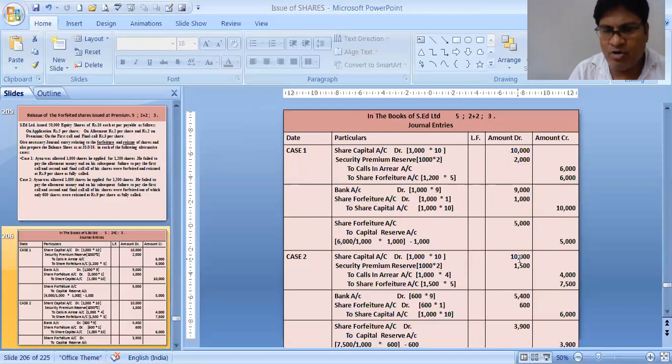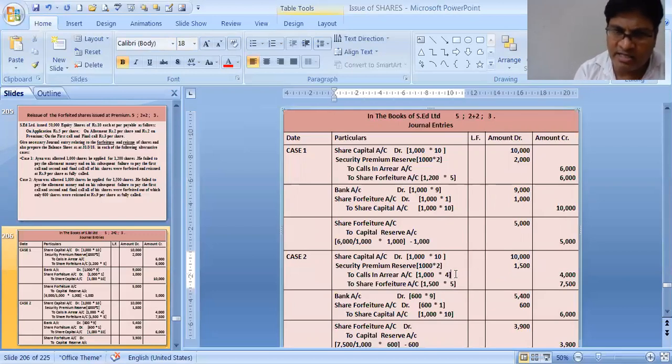That means ₹7 he has not made the payment, and security share forfeiture is 7,500. That is the amount which he has already paid. This call scenario is actually wrong. We will see how much he has not paid. That will be coming by working notes. How it is coming, I'll show you now.